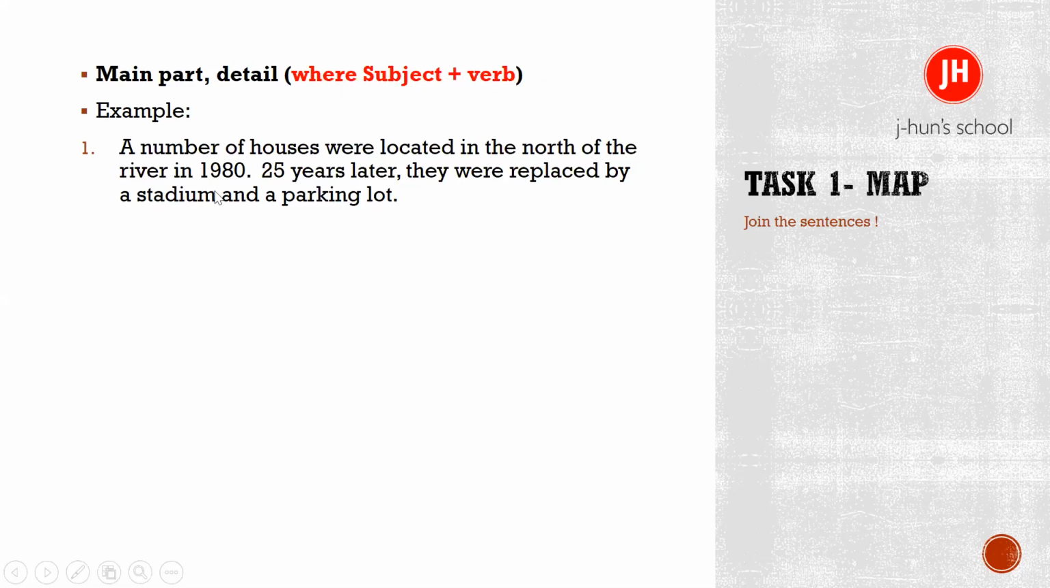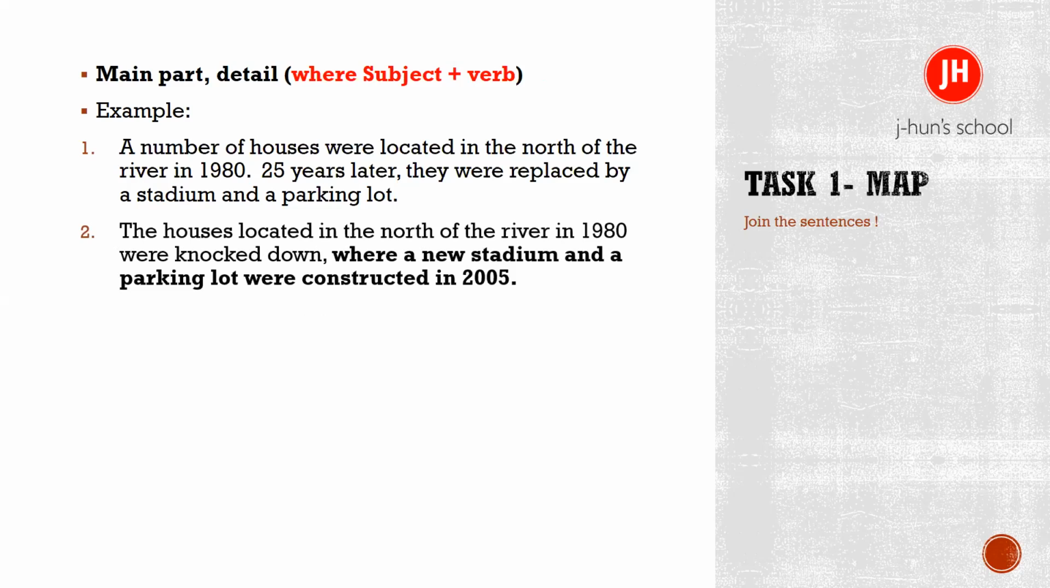Okay. Now, can you read it, please? A number of houses were located in the north of the river in 1980. 25 years later, they were replaced by a stadium and a parking lot. So you are giving the same sentence in two different structures, yes? Yeah, these are actually two sentences. One is in 1980, but the other is 25 years later, okay? But the second example is going to show how I put them in a bigger sentence by using this structure.